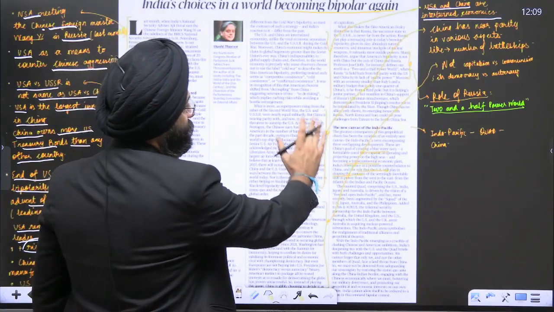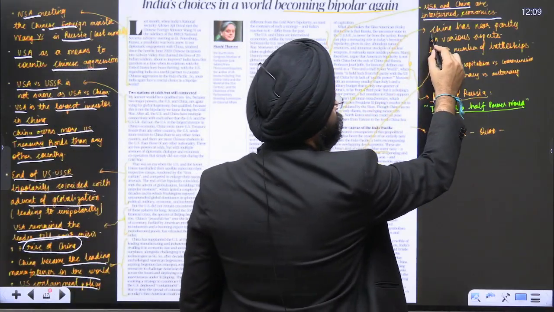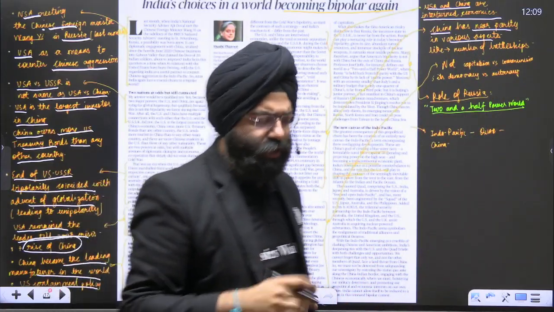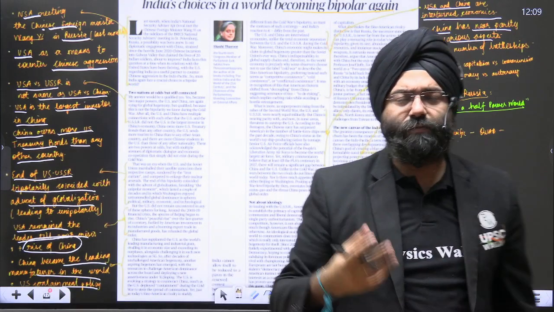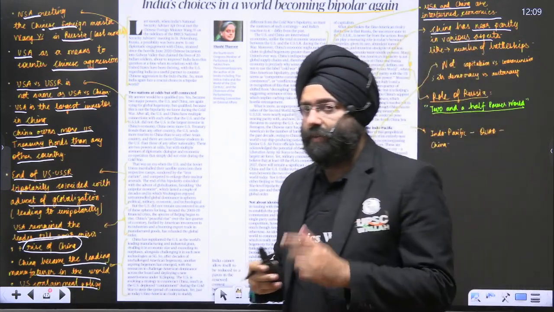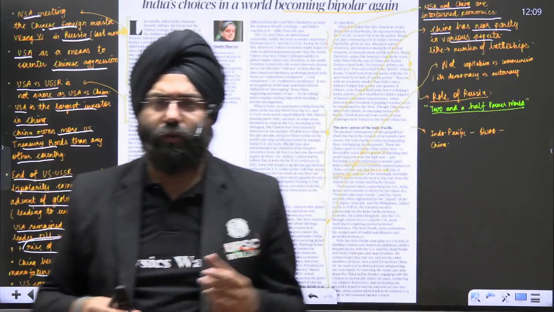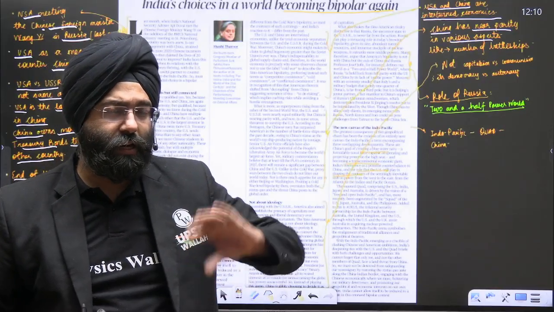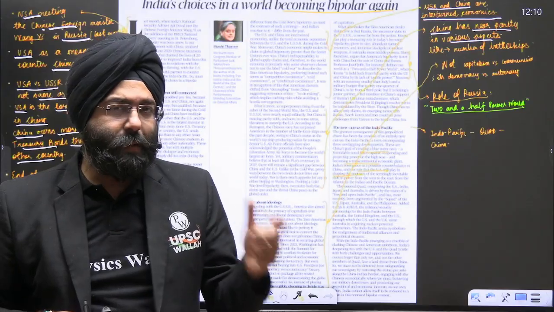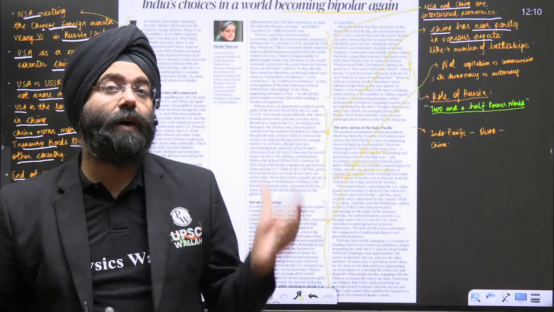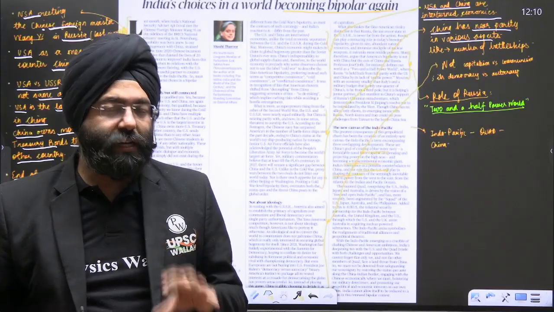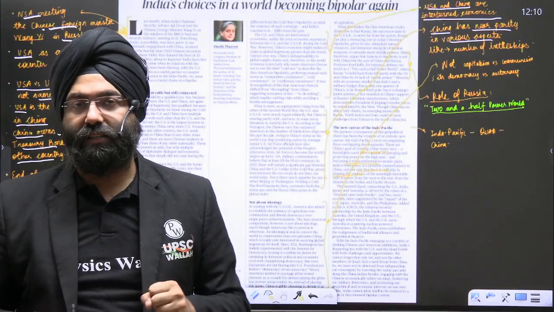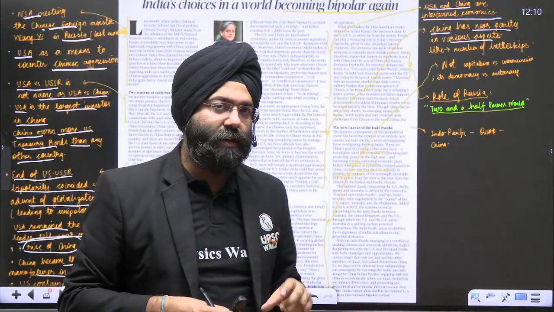As we move ahead, we realize that this particular paragraph says that China has near parity in various aspects. Please remember, today we know that China is a very important player. In various dimensions, let us say with respect to military warfare, with respect to nuclear warheads, no, not matching the US, but again, a large number of nuclear warheads according to various reports. In the number of battleships, it has even surpassed the United States. So we realize that in various dimensions, it is basically surpassing even the United States. So that is again seen as a threat by the United States.